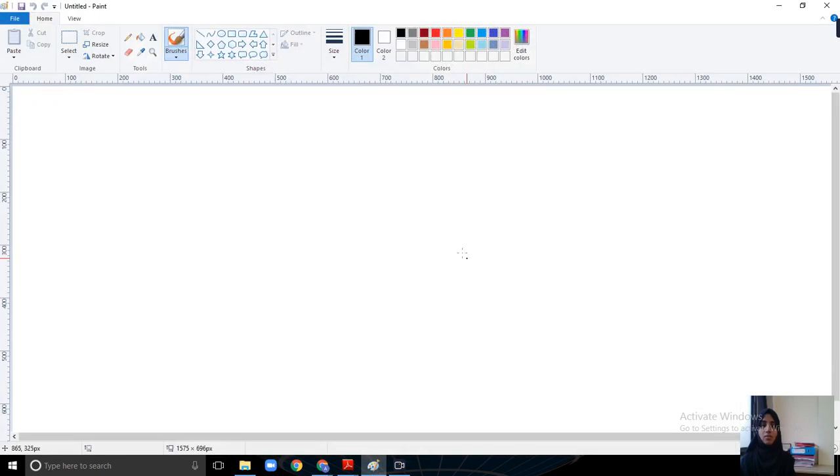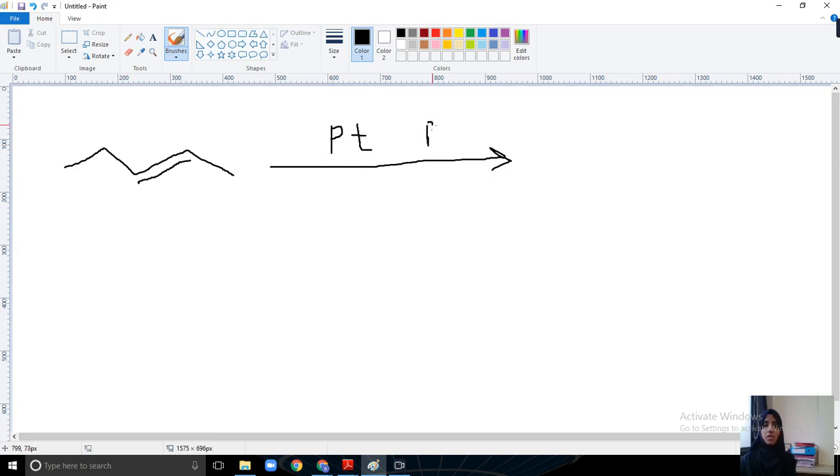So we can solve an example related to hydrogenation reaction. I am drawing some alkene here. What is the IUPAC name for this compound? What will be the product here? You have to write. The Pt catalyst is written on the arrow, at room temperature or high temperature, high pressure, and you are adding H2.